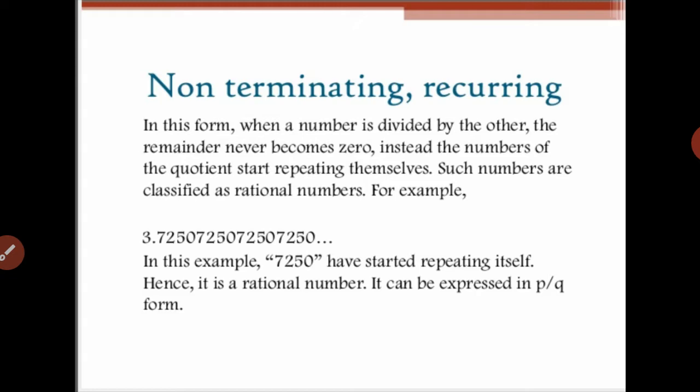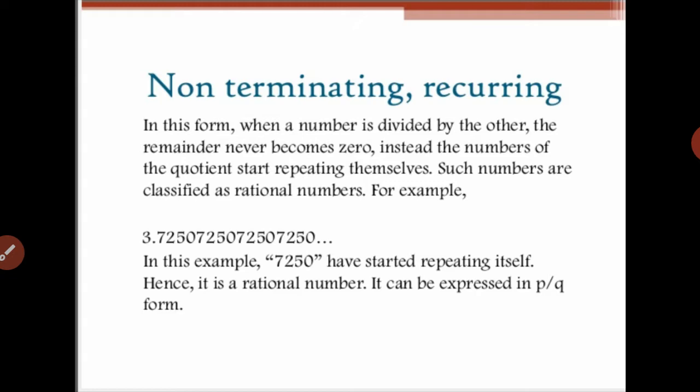That means when we divide a number by another number, the division never ends; we never get remainder 0. The remainder will always remain. Instead, the digits of the quotient start repeating themselves.